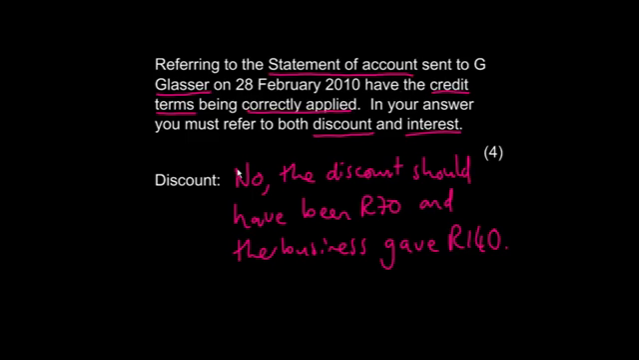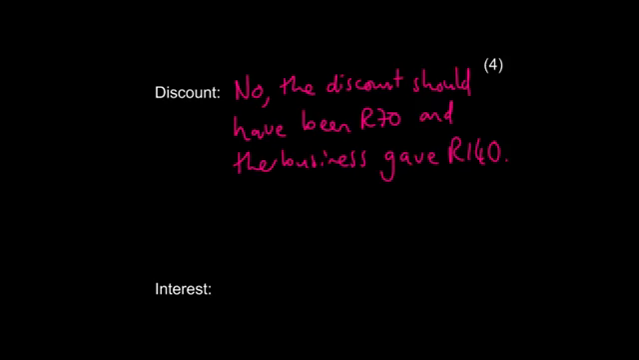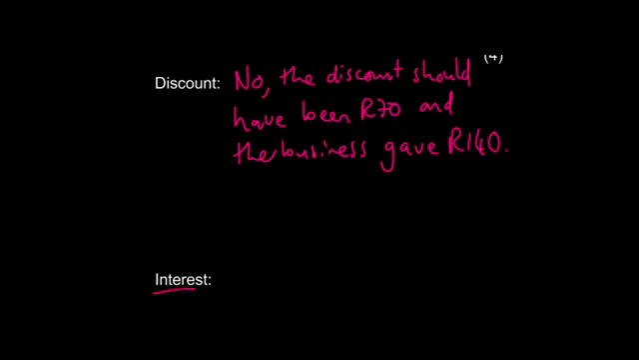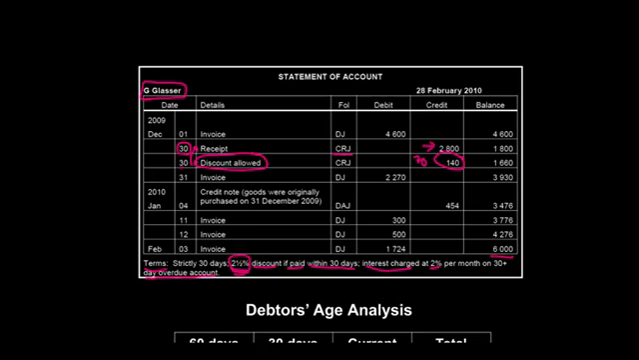The second question that they asked here, remember, is they said, has the interest been correctly applied? And remember, we're supposed to charge a debtor interest if the debtor doesn't pay us. So if we look at the information here, it says that we should have charged the debtor 2% per month on a 30-day overdue account. So now what we need to do here is look to see where there is interest.